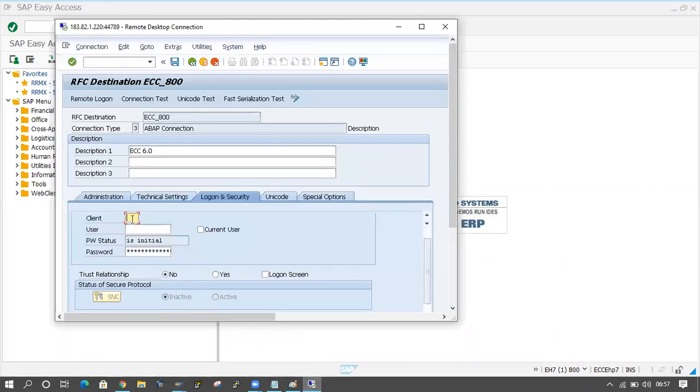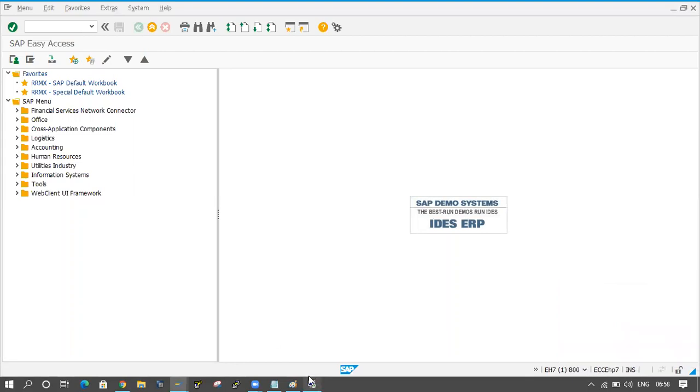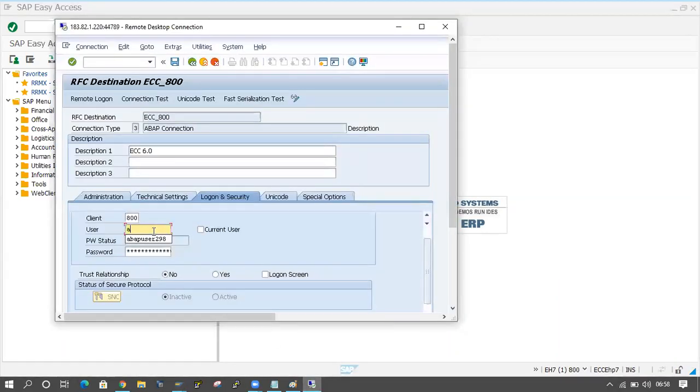So here the client number is 800, and the username is ABAP user 298. I'm giving the user and the password, and now click on the save button.